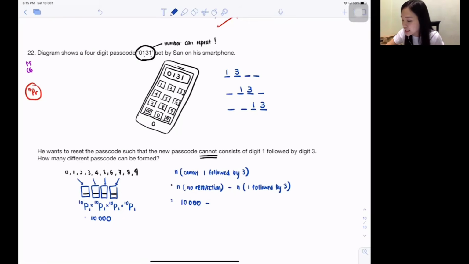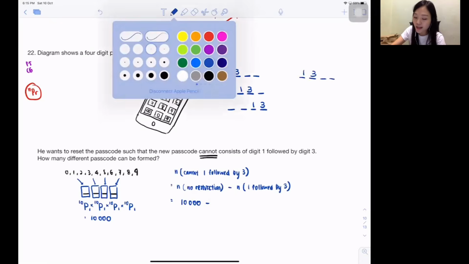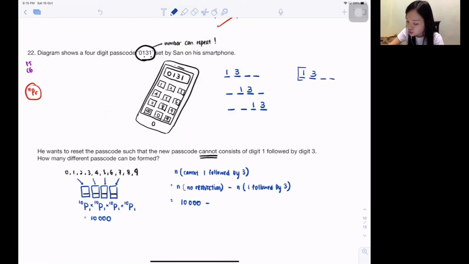So how do I do it? Do you realize that in this way, altogether I have 3 patterns, correct? So we just need to do one of them, and then times 3, we can cover all of them. Let me write it down. For 1, 3, I confirm this one is 1, so only the number 1 will go inside this place, 1P1.